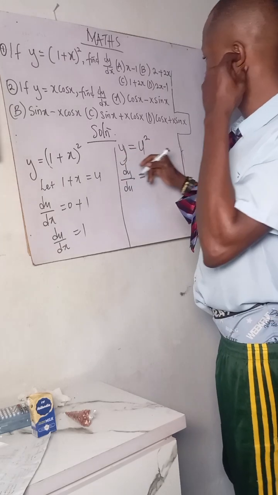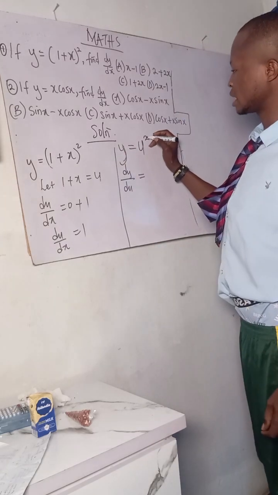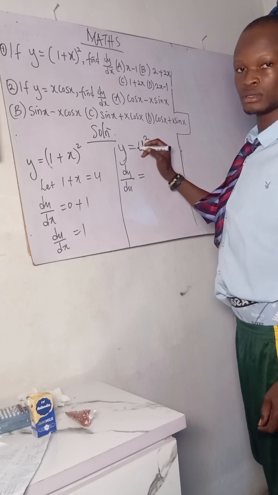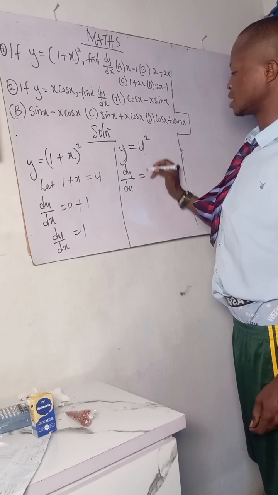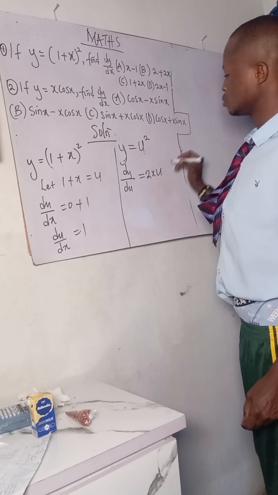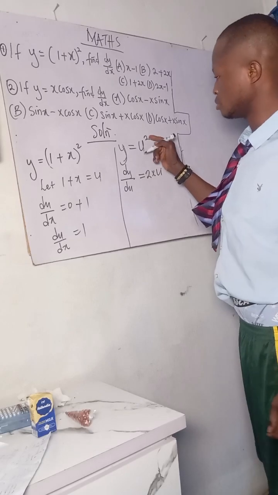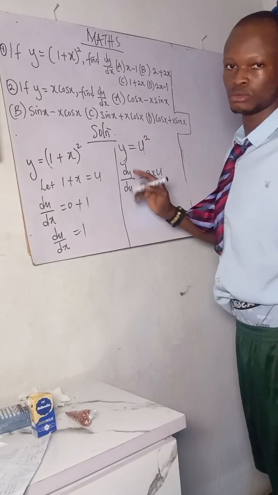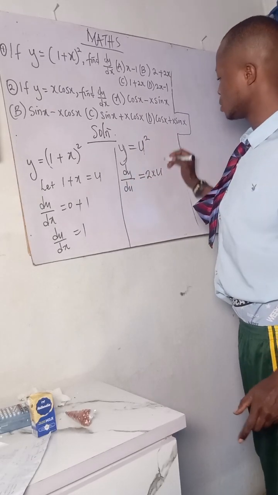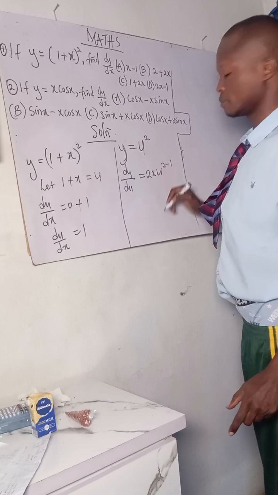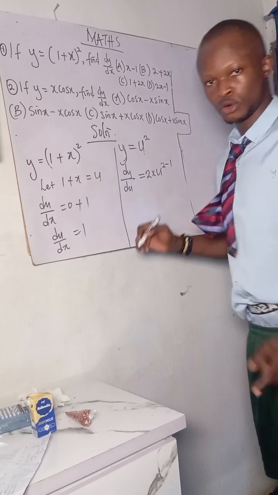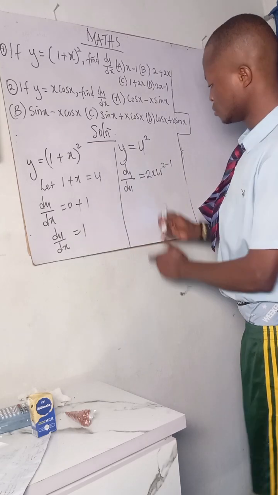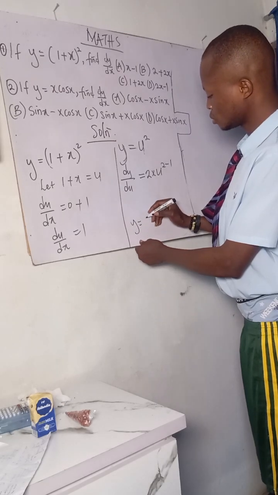Now to differentiate means you see this number on top, you carry it and multiply it with what is here. That will be 2 times u. What is on top? If it is 4, it will be 4 times u. If it is 10, it will be 10 times u. Now this 2 here, just minus 1 from it. You follow me?